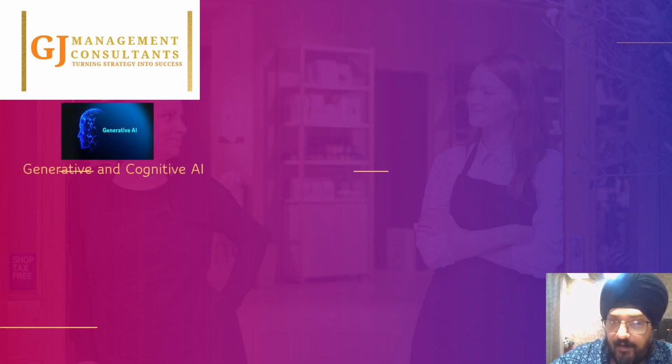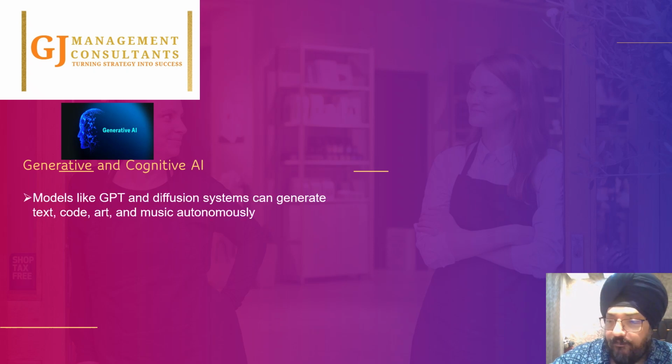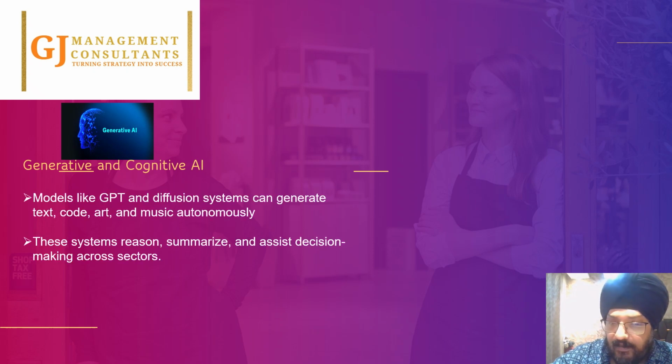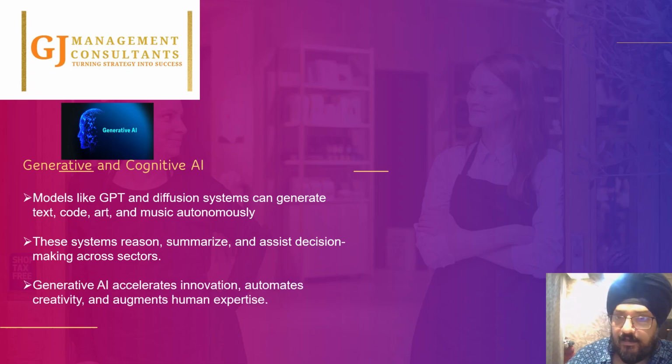So first we'll focus upon generative AI. Now, in the past, as we discussed in a couple of previous slides, what was happening before the AI era? Before the AI era, we were dependent upon rules. We created those rules in the system and then asked our system to work upon those rules. And then came the concept of artificial intelligence.